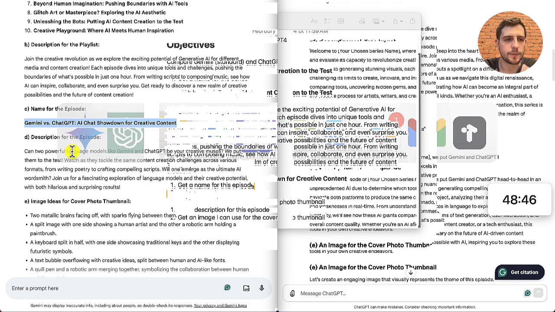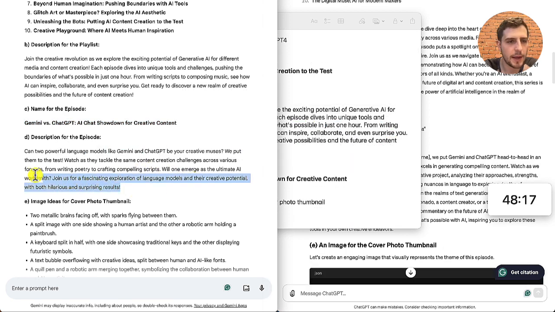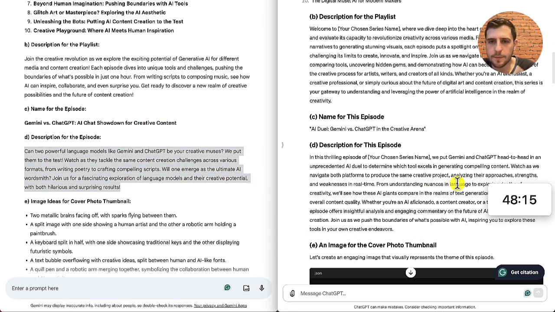What about the description? Can two powerful language models like Gemini and ChatGPT be the creative muses? We put them to the test, watch as they tackle the same content creation challenges. This is great. It made up the poetry, but I'll need to fix that up, but that's not bad. And what about this one?